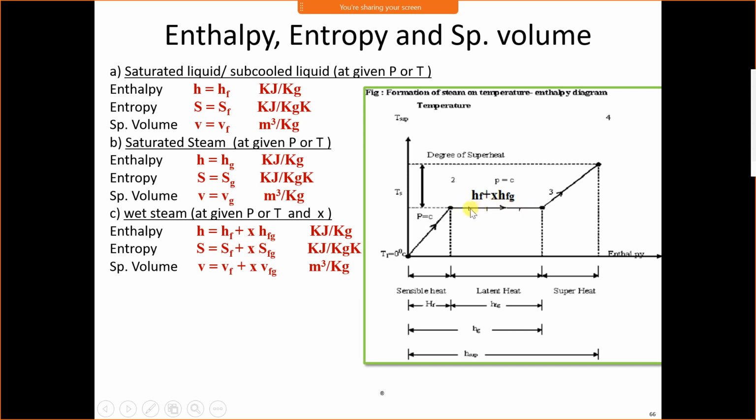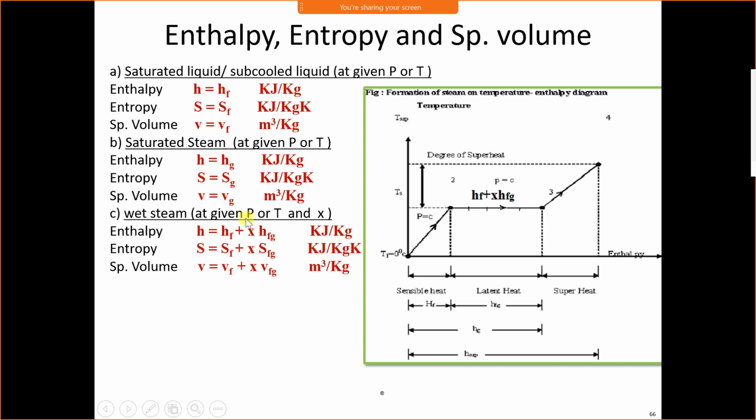Simply, we will remember the formula for wet steam. Enthalpy of wet steam is Hf plus x Hfg, entropy is Sf plus x Sfg, and volume is Vf plus x Vfg. This is the formula for wet steam.